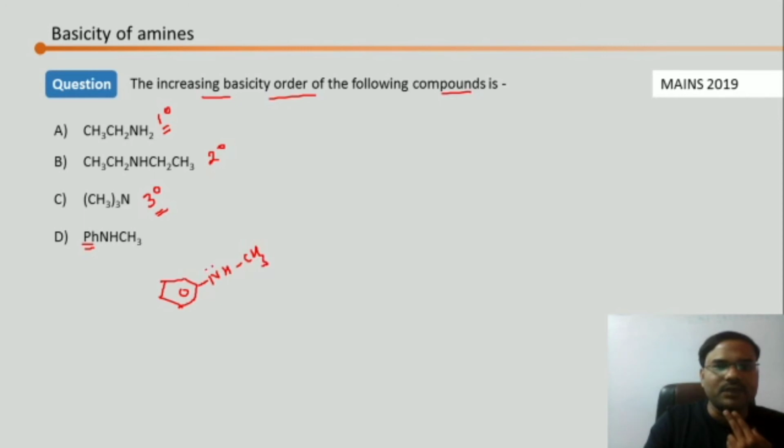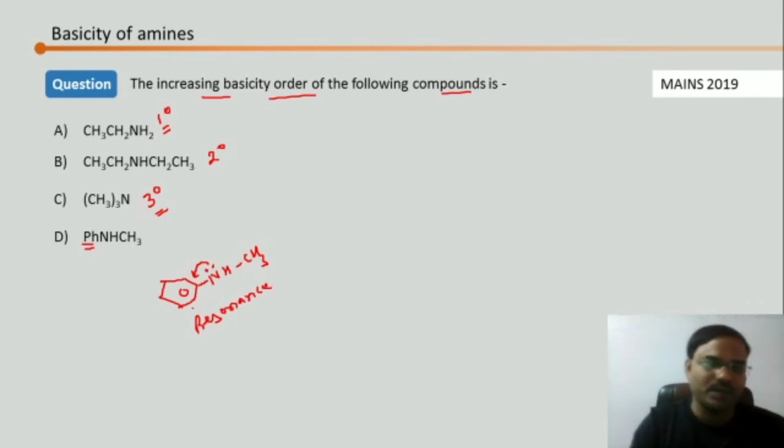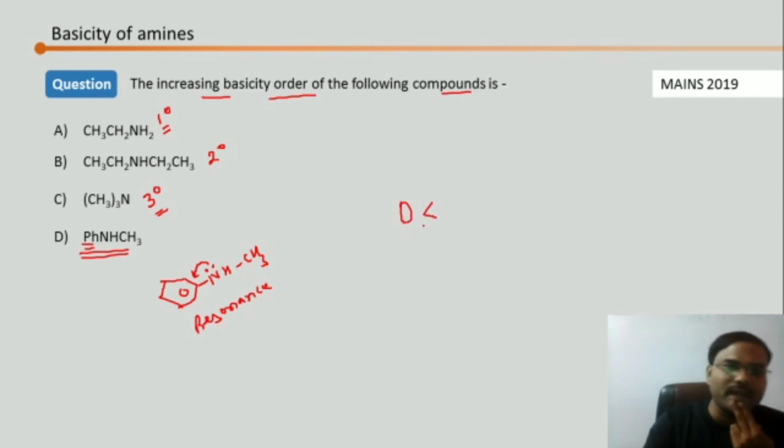So what will happen, due to the phenyl, these lone pairs can get involved in resonance with the ring. So here the factor is resonance, and due to the resonance the lone pairs are not available for donation. So obviously D is going to be the least basic due to the resonance. It is a strong effect. Due to the resonance D is going to be the least basic. After D, now the ethyl group, the larger group, is there. So if a larger group is there, secondary is obviously going to win, but this is a smaller group, and for the smaller group the secondary is going to win over the primary and tertiary.